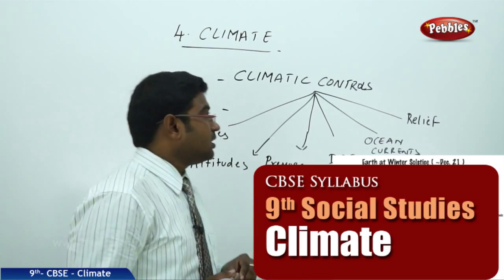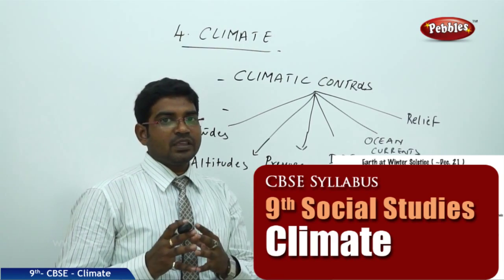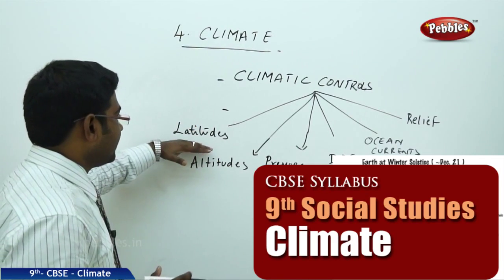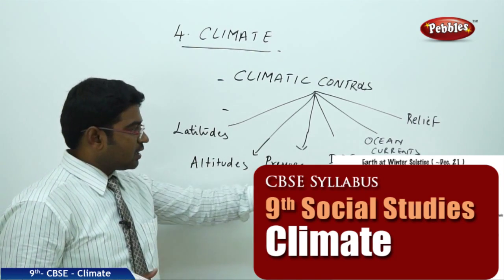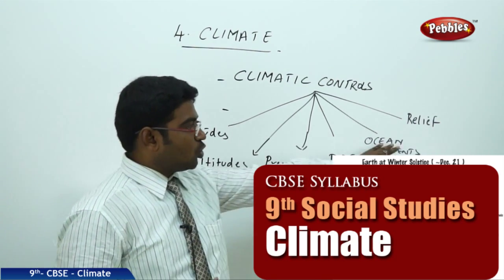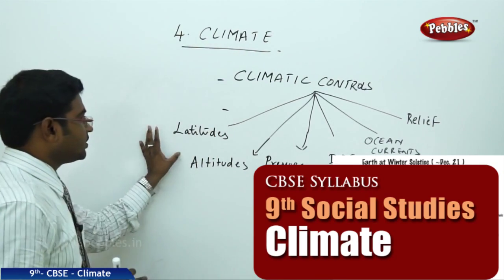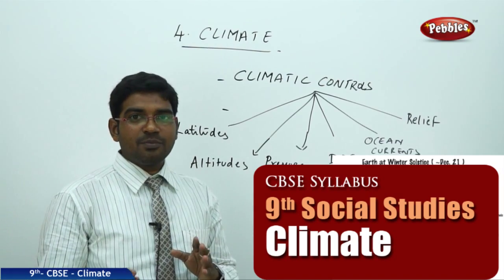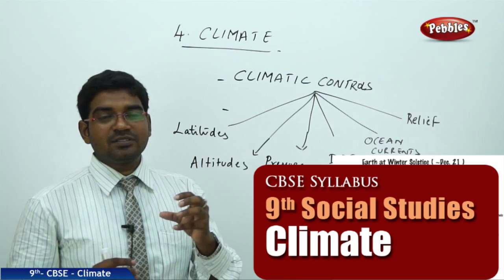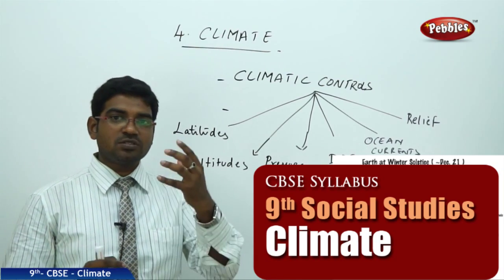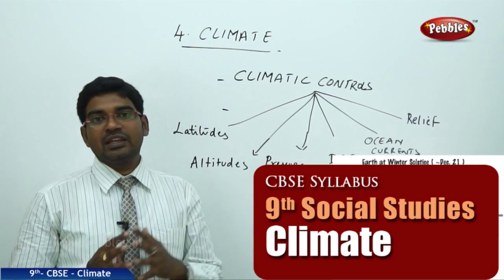Now let us see the climatic controls in general. The climatic controls in general are the latitudes, the altitudes, pressure and winds, distance from the sea, ocean currents, and relief. When we talk about latitudes, for example, a land located near the equator experiences very hot temperatures because the sun's rays fall directly. This we can know with the knowledge of the latitudes.